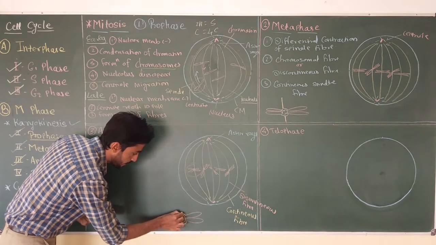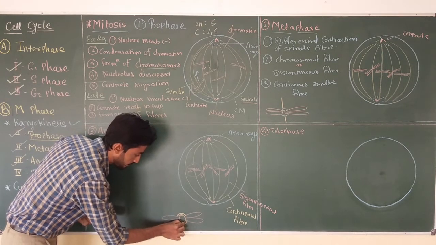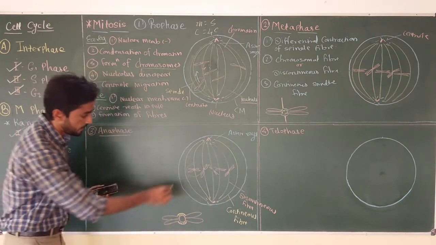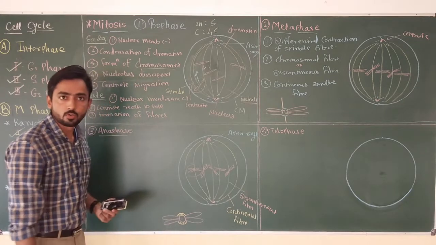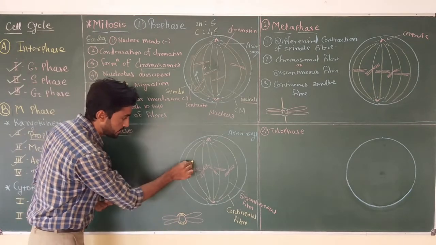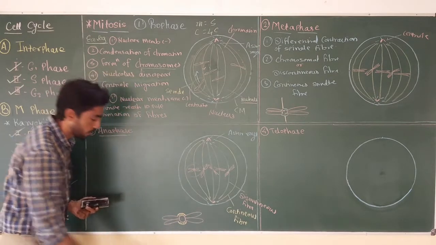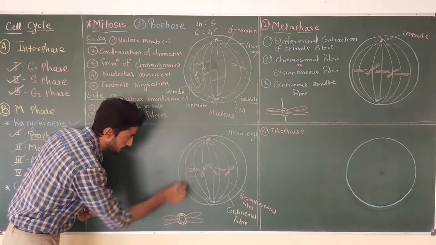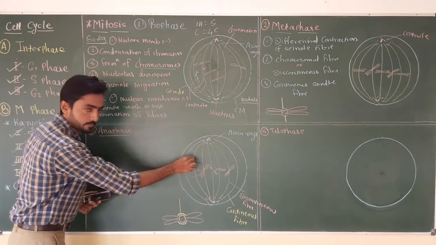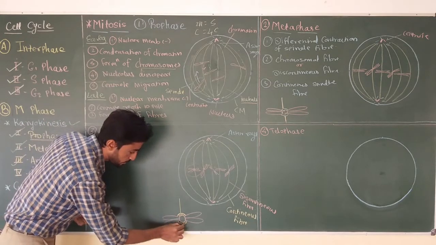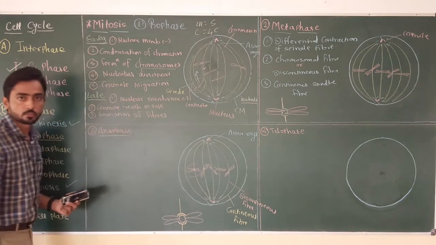Here I am showing the kinetochore in a different color. So the centromere of all the chromosomes is covered with kinetochore, and this is the site to which the spindle fiber gets attached. Okay, so the kinetochore on this side of the chromosome is attached with one spindle fiber, and the kinetochore on the other side of the chromosome is attached to the other spindle fiber.